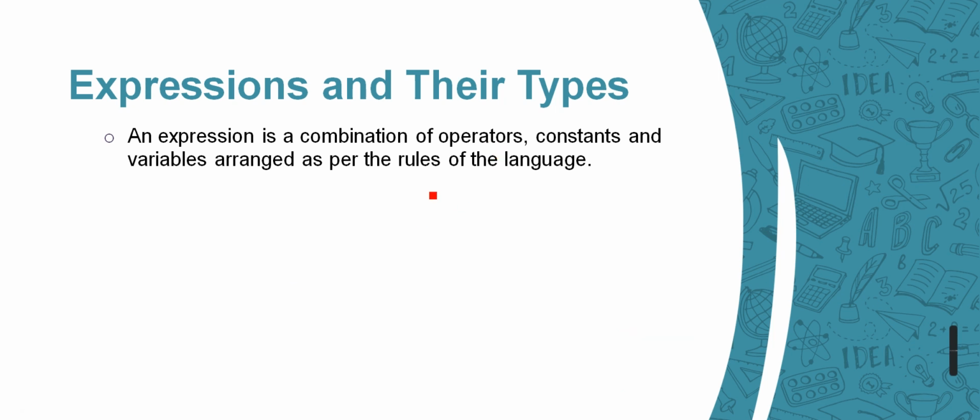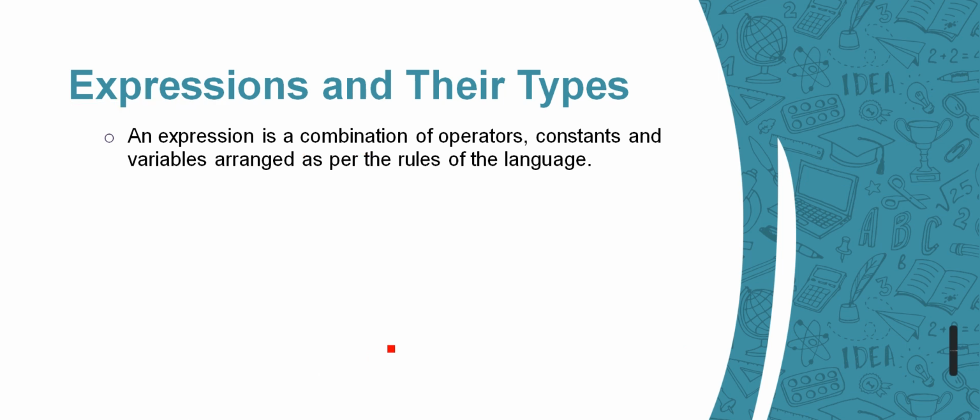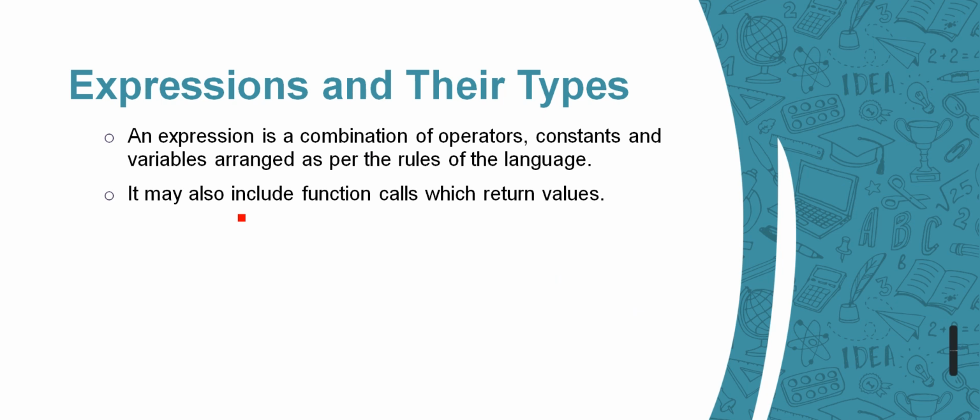Okay, so what is an expression now? Expression is a combination of operators, constants and variables. Just like in the English language we have seen what is a statement. If I ask you what is a statement, then it is nothing but a group of words, right? In the same way, an expression is a combination, or you can say a group of operators, constants and variables. It may also include function calls which return values. I will explain this a little bit later.